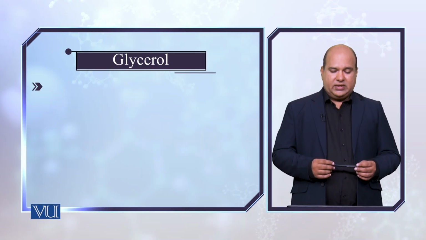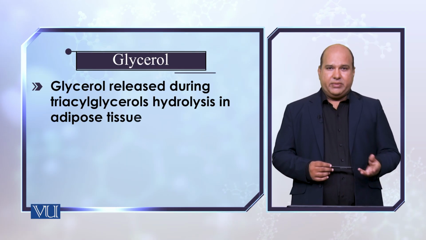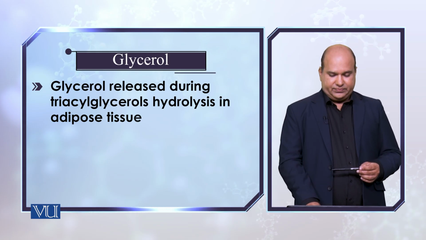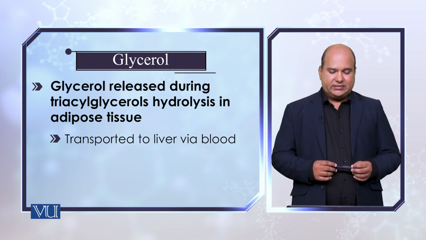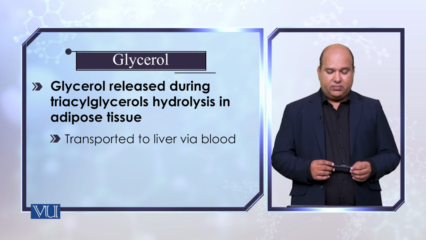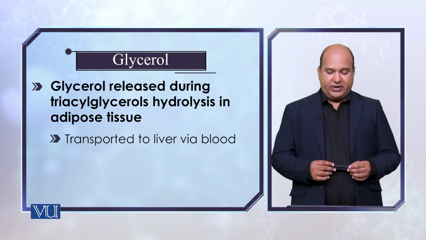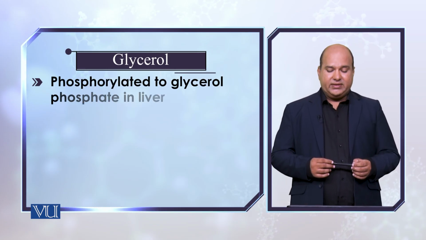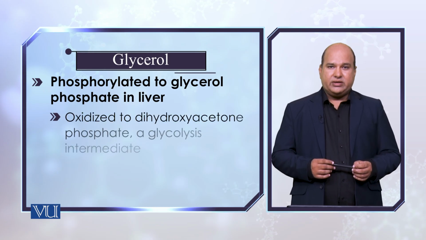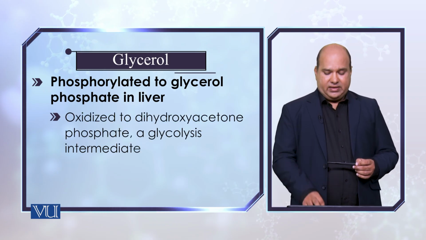Glycerol comes from the metabolism of the fatty acids. Once it's formed, it is transported to the liver via the bloodstream. In the liver it is phosphorylated to glycerol phosphate.